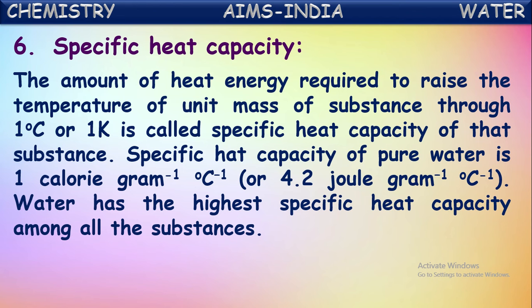So for water, the specific heat capacity is 1 calorie. It means for 1 gram of water, to increase its temperature by 1 degree Celsius, it requires 1 calorie of energy. This can also be given in other units, like 4.2 joules per gram per degree Celsius. So to increase the temperature of 1 gram of water by 1 degree Celsius, it requires 1 calorie of energy or 4.2 joules of energy.